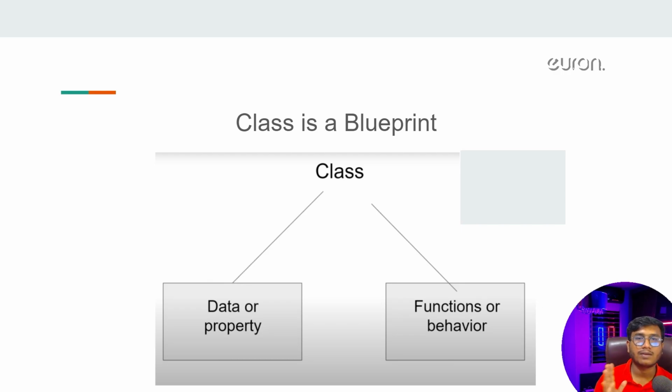What is the property of a class? Whenever I'm writing my own custom class, what do I have to write inside it? I have to write two properties. One is the data property, the other is the function or behavior of that particular class. That is the idea.